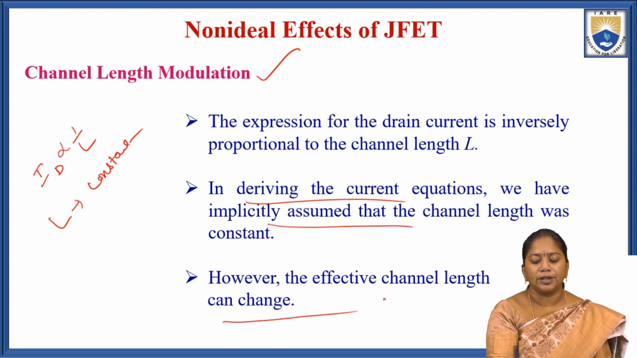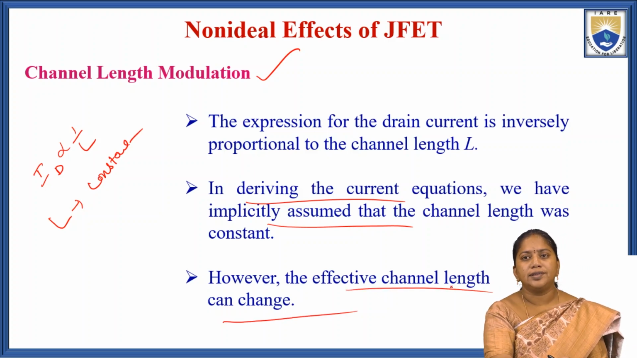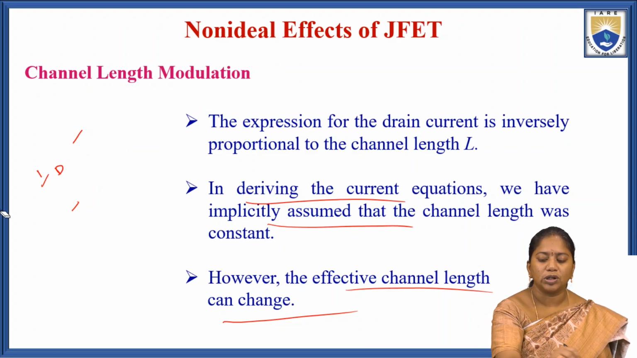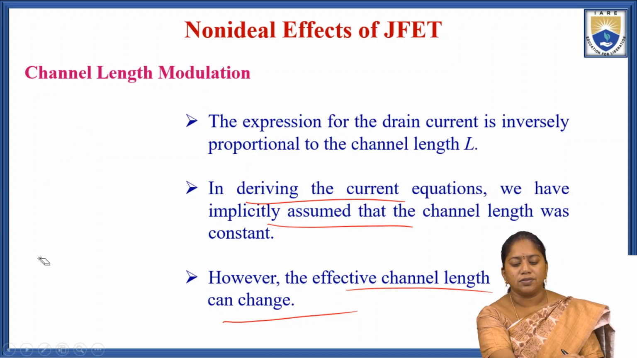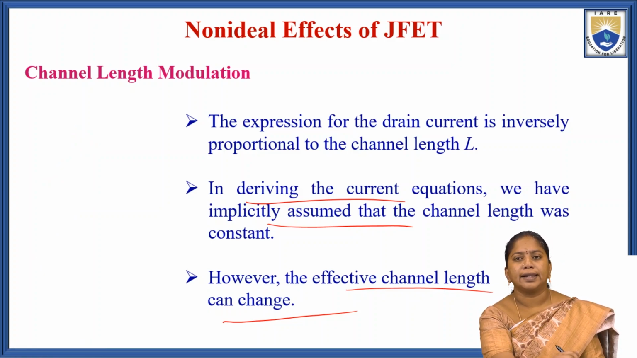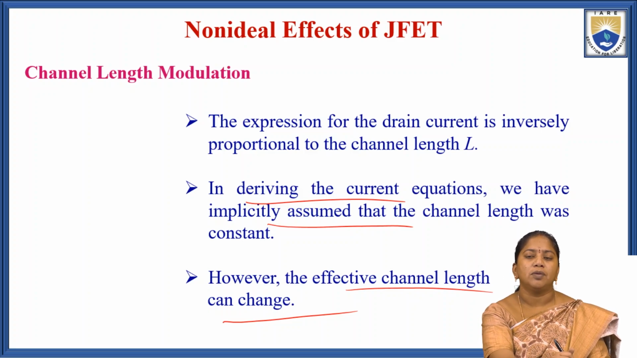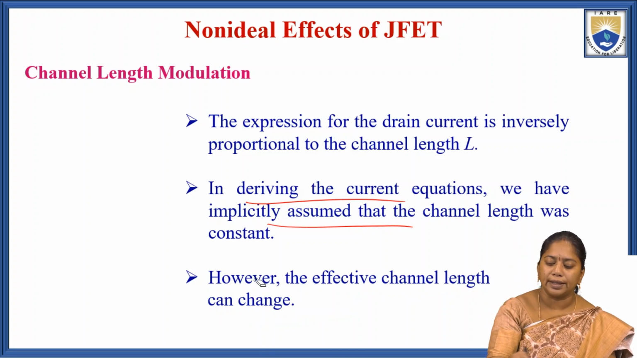However, the effective channel length can change. The expression for the drain current is inversely proportional to the channel length. So, if we derive the current equations, we have assumed that the channel length was constant. We are assuming that the channel length was constant, but the effective channel length can change.